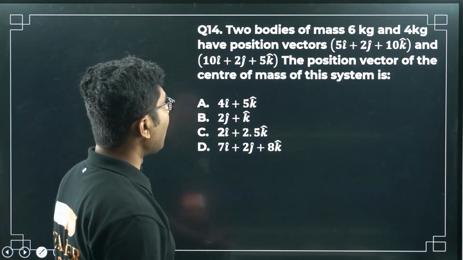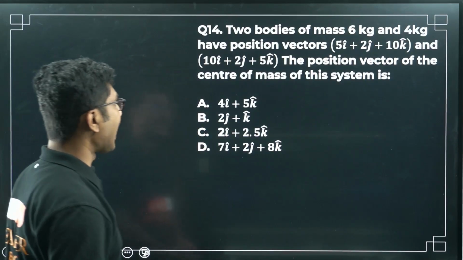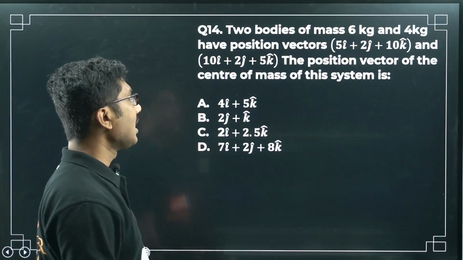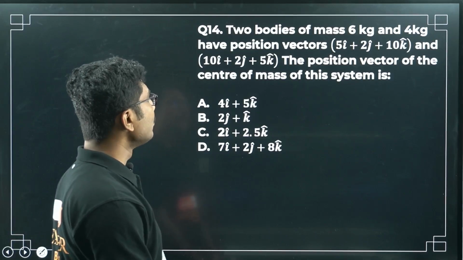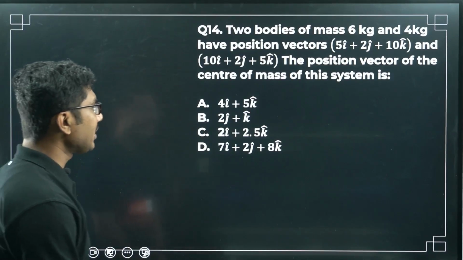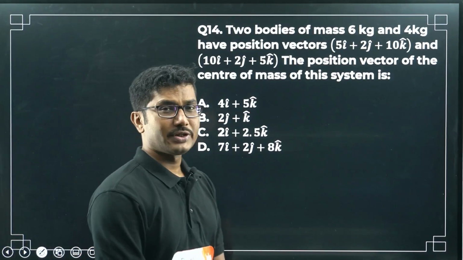Two bodies of mass 6 kg and 4 kg have position vectors 5i plus 2j plus 10k and 10i plus 2j plus 5k. The position vector of the center of mass of this system is.